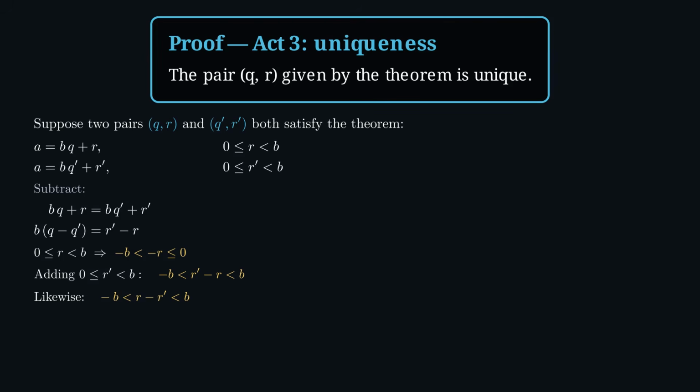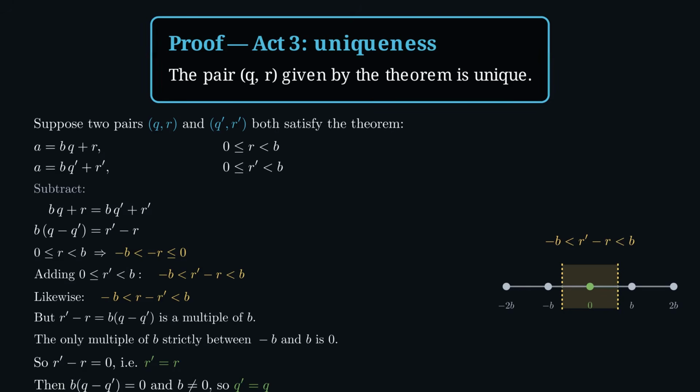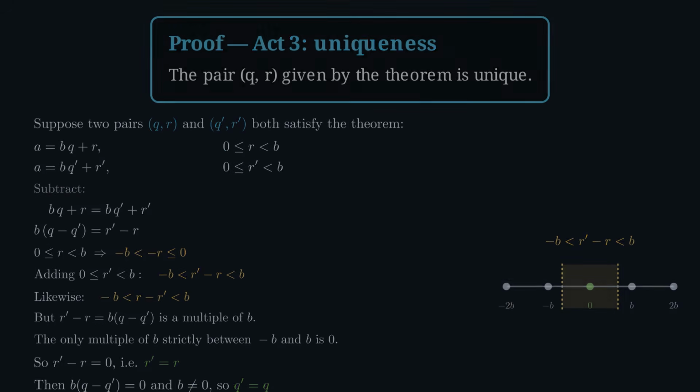But r prime minus r equals b times (q minus q prime), a multiple of b. And the only multiple of b strictly between minus b and b is 0. So r prime minus r is 0. r prime equals r. Then b times (q minus q prime) is 0, and b is not 0, so q prime equals q. The two pairs were one and the same.